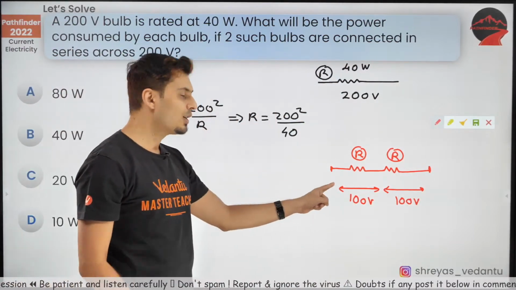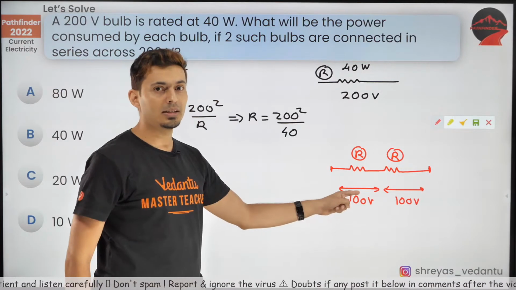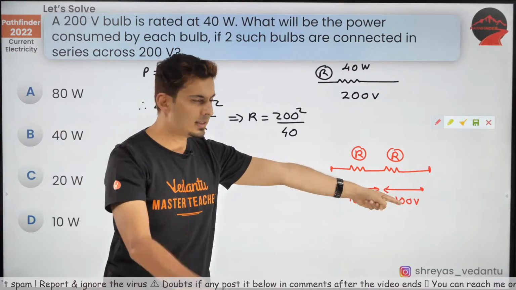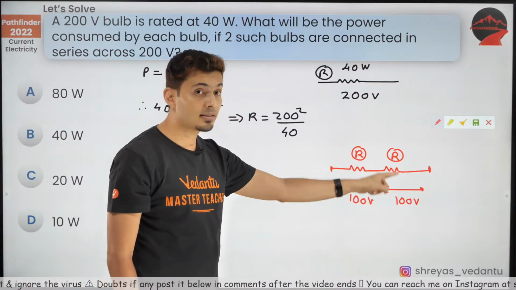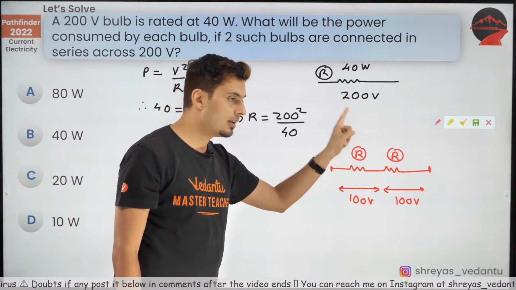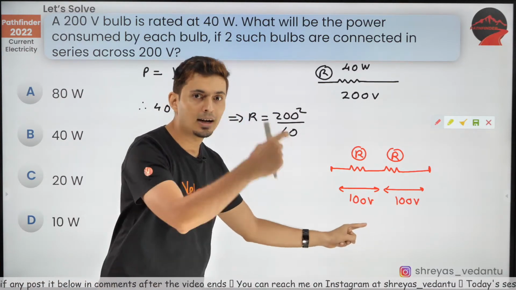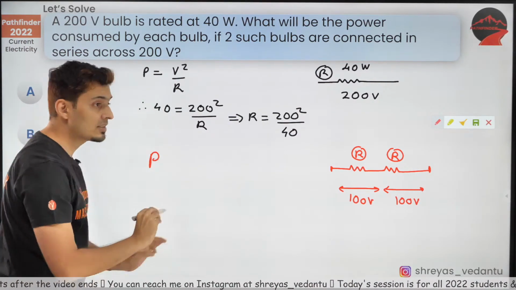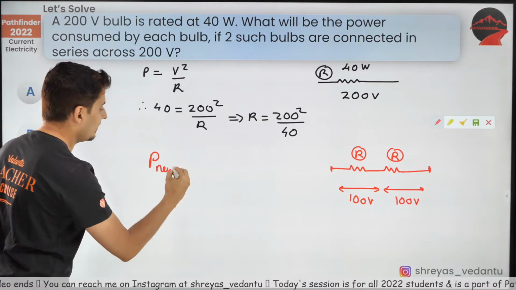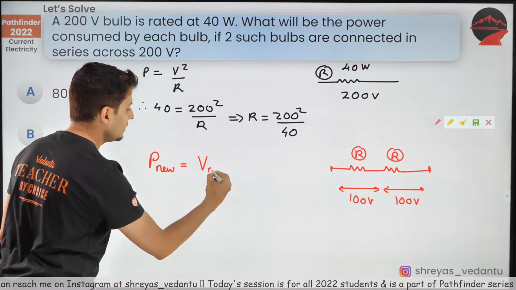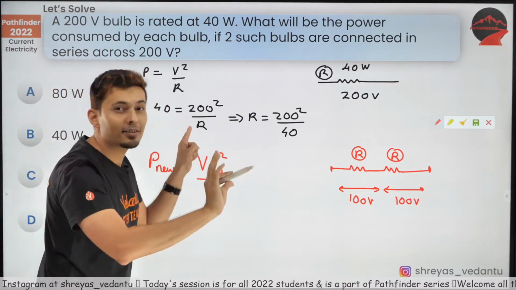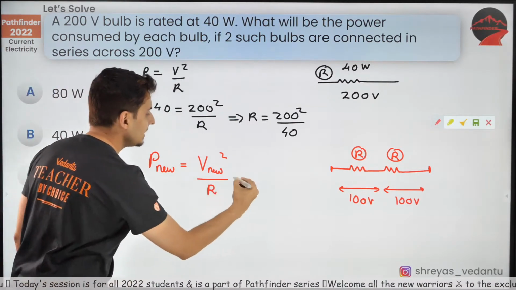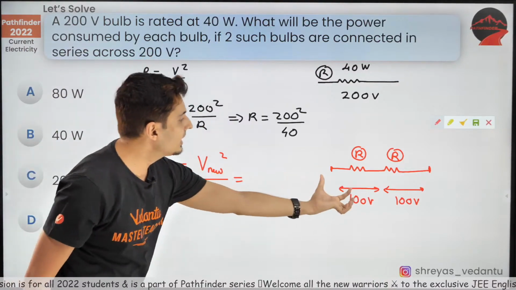Be careful: in series, voltages are not the same. In parallel, voltages are the same. In series the voltages get added up to give you the total voltage. Since the bulbs are identical, the resistances are identical, hence the voltage drops are identical, and each one has 100 volts. Now use the formula P is equal to V square by R. This is the new power, with the new voltage squared. Remember, resistance never changes, so R is R. Now substitute the value. What is the new voltage across each bulb?